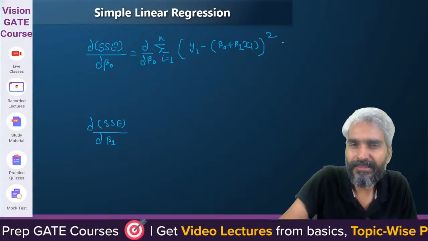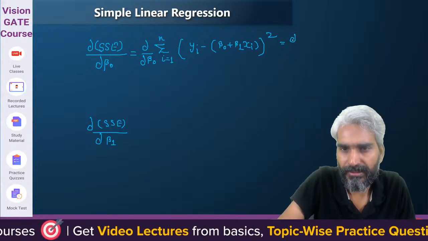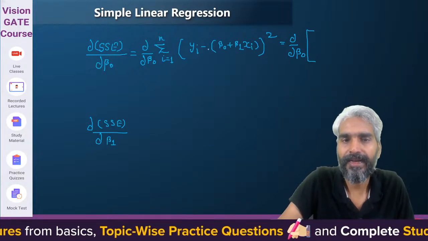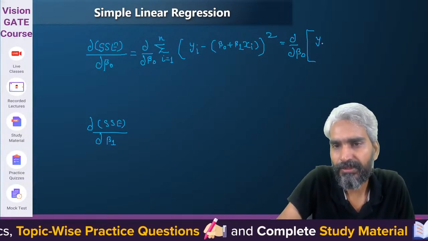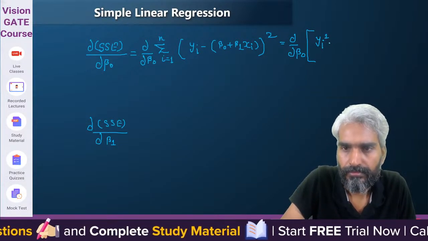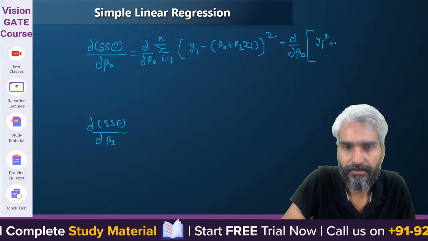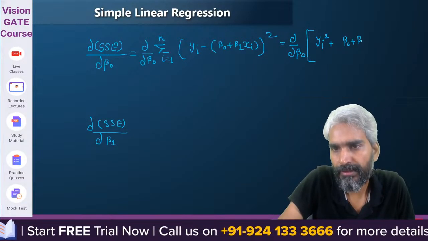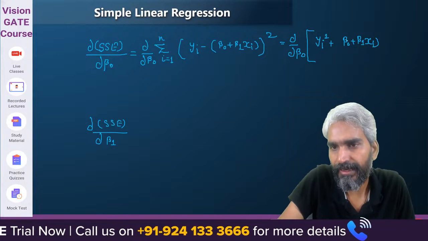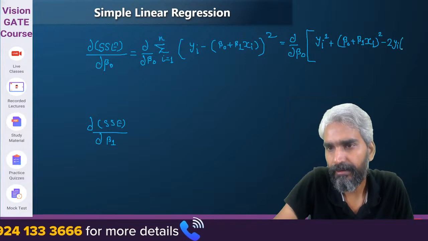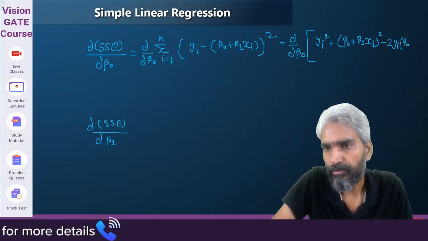In order to solve this, we will have to expand it. So, this is delta by delta beta 0 of yi squared plus (beta 0 plus beta 1 xi) squared minus 2 times yi times (beta 0 plus beta 1 xi).